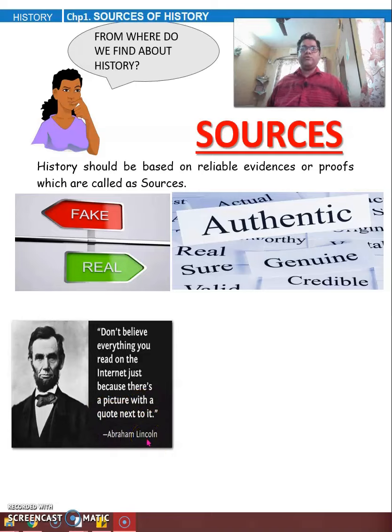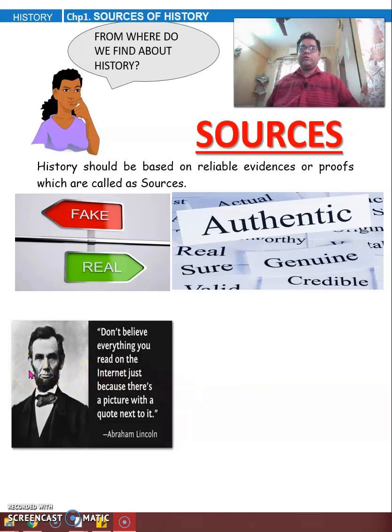Now use your discernment. This is the picture which is there on the internet with the name of Abraham Lincoln. Now think about it. During that time, was there internet in the past? Were there computers? No, right? So this picture is a fake picture. This information is fake. So this is not a reliable source.